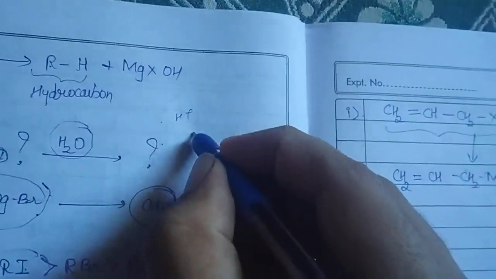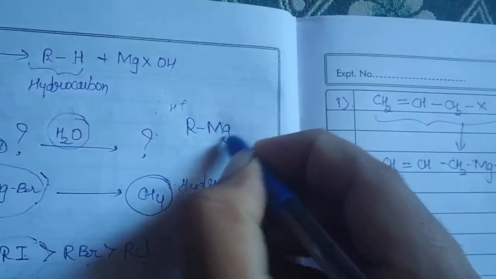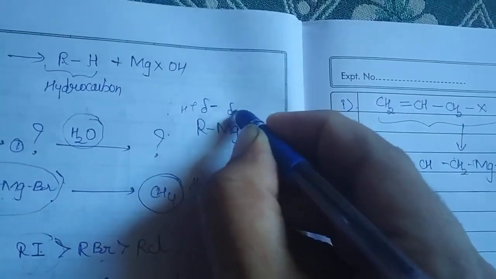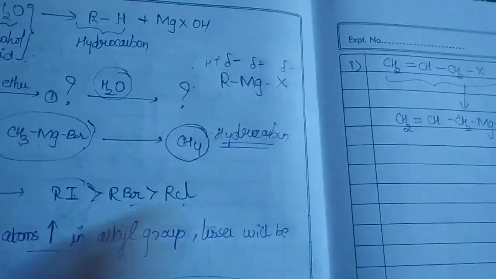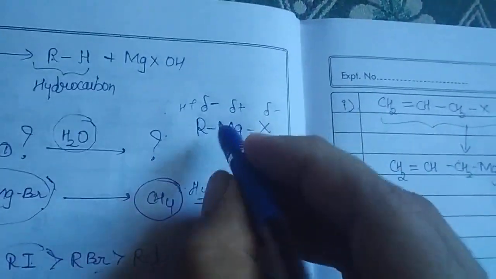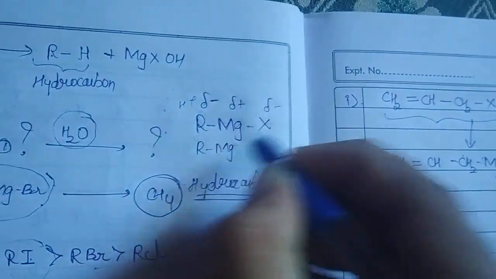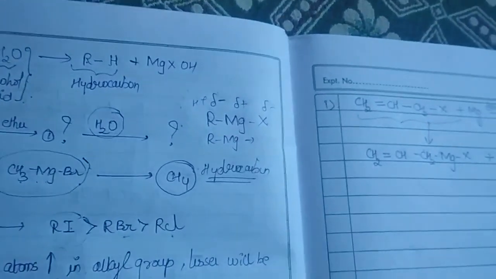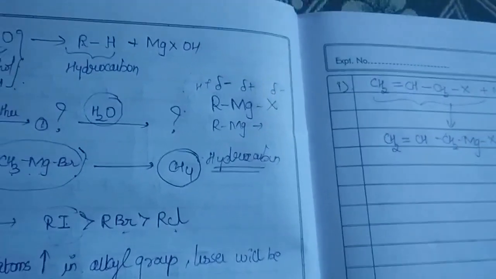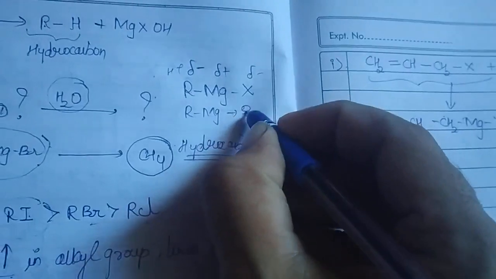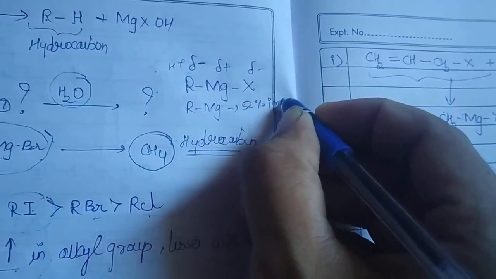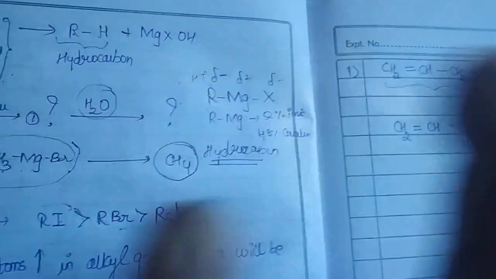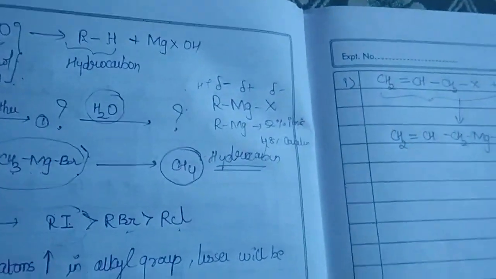Whenever you write RMgX, the charges on it are delta minus, delta plus and delta minus. Like this charge separation will be there, which indicates that the R-Mg bond is somewhat polar covalent. That is, it will have a certain percentage of ionic character and also covalent character. Nearly 52% ionic character and nearly 48% covalent character is present. Therefore, that is the reason they have certain charge separation.